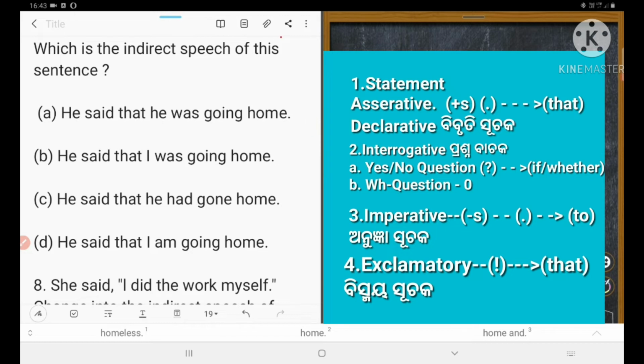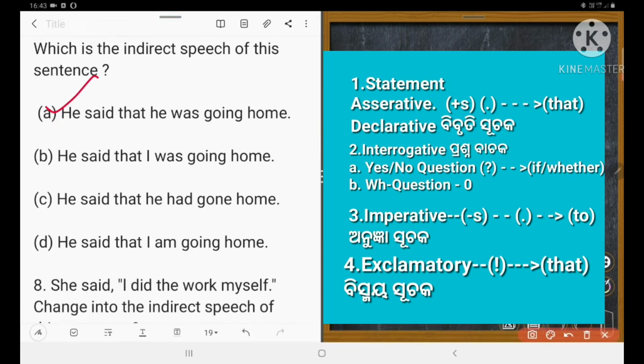A is correct. 7, A is correct. Right? B, he said that I was, no. I will become he. C, he said that he had gone. Had will not be used. D, he said that I am going. No, it is wrong. So the right answer is A.